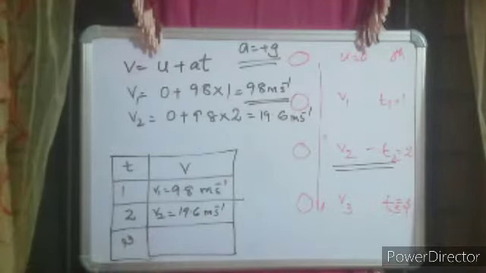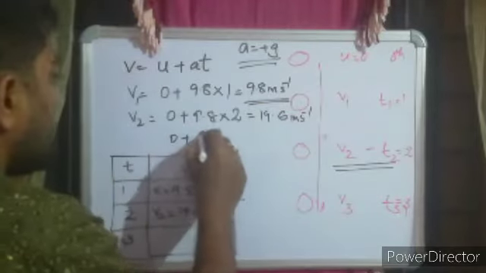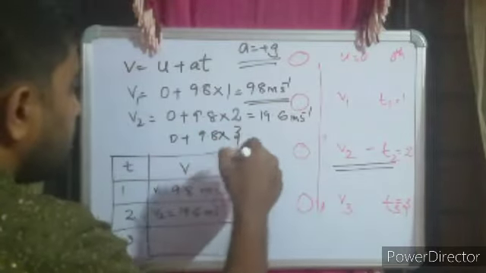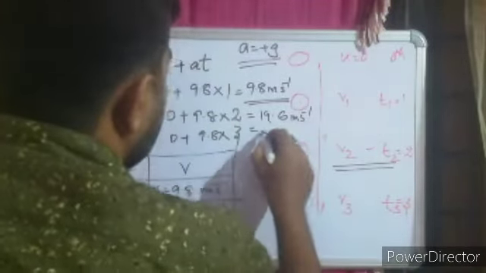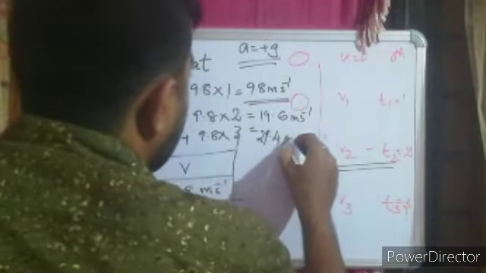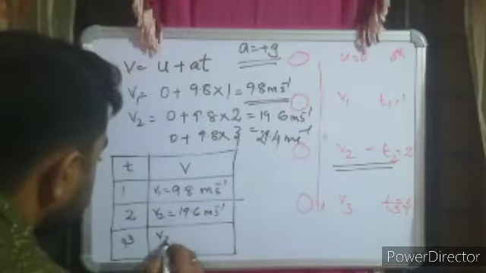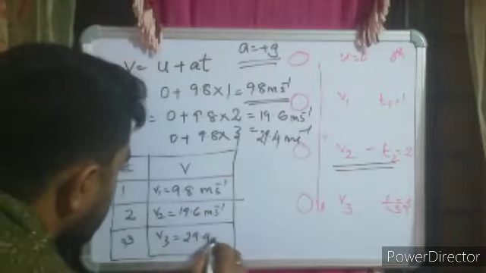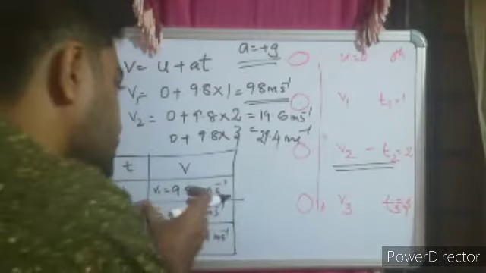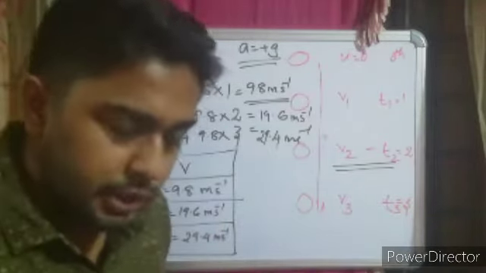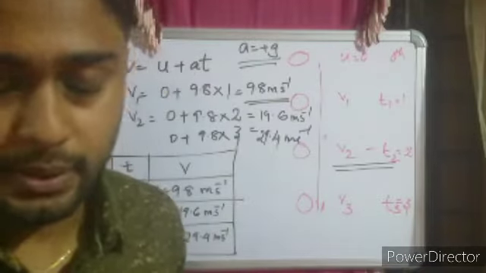Again after the third second, similarly you will get 0 plus 9.8 into 3. So we will be getting the answer 29.4 meter second raised to minus 1. As the object is moving downwards, its velocity increases.